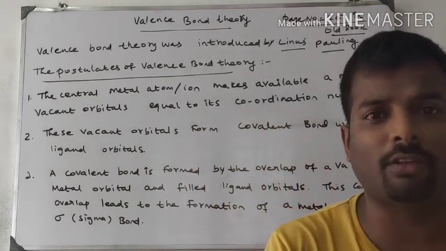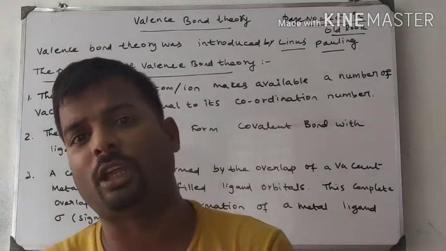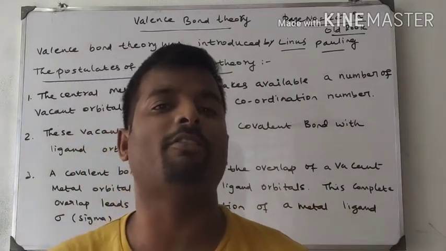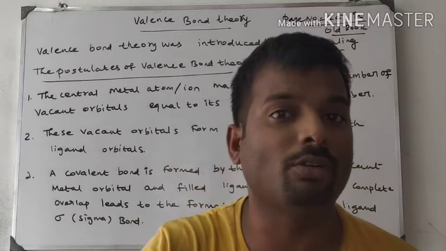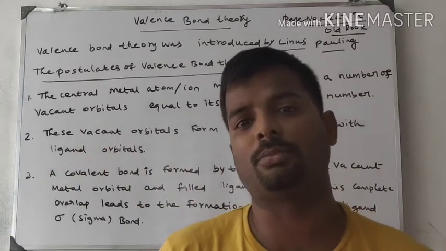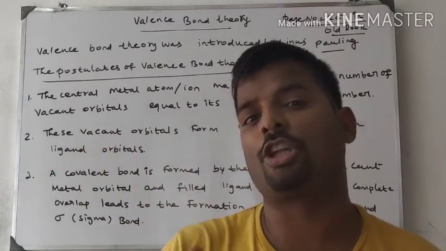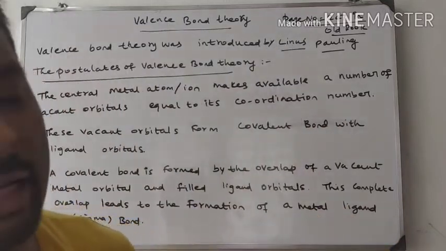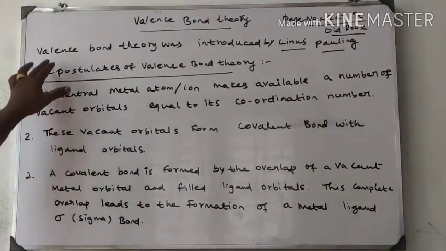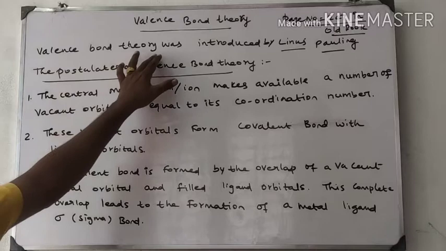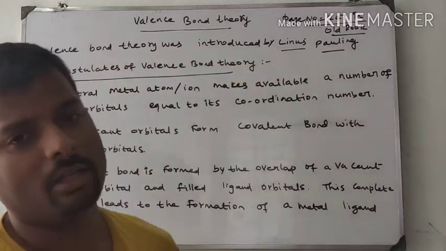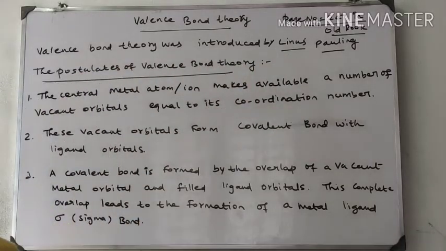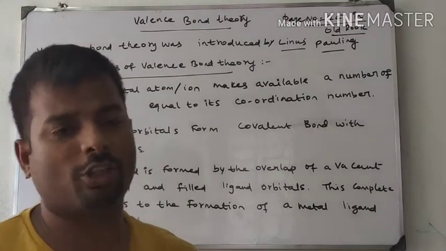Whatever the Werner coordination theory does not explain is explained by valence bond theory. This is the advanced level of coordination compounds. Let us see the postulates. Valence bond theory was introduced by Linus Pauling. This is the scientist who found the valence bond theory.